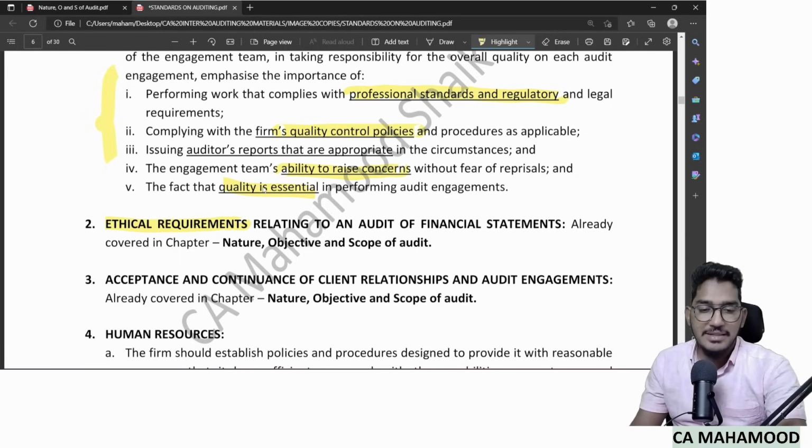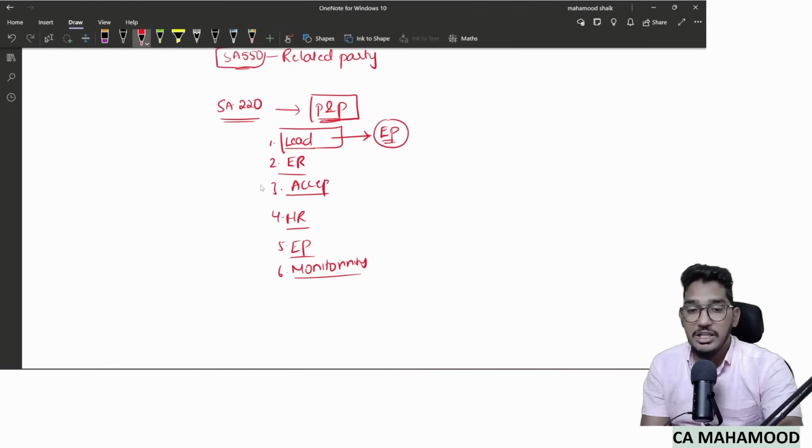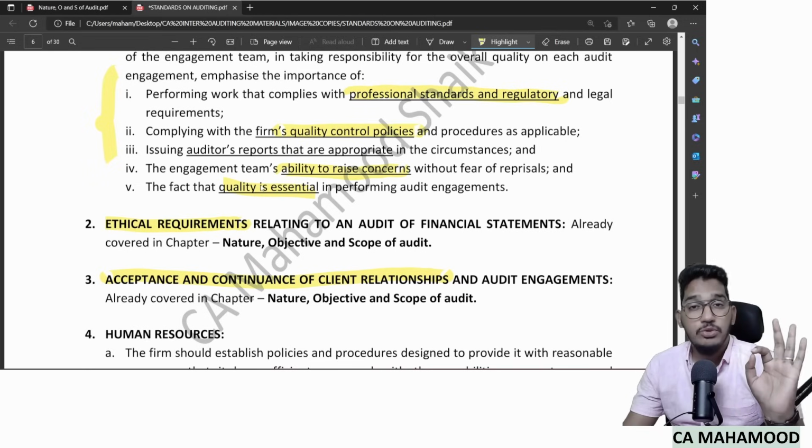Next, third point, acceptance and continuation of client relationship. This also we have covered in nature, objective, and scope of audit. Before accepting and continuing a client relationship, there are 4 factors which the auditor needs to consider. What are the 4 factors? Number 1, check the integrity of the management. Check whether you will be able to comply with ethical requirements. Check whether you have enough of an engagement team and are competent enough to complete the audit.